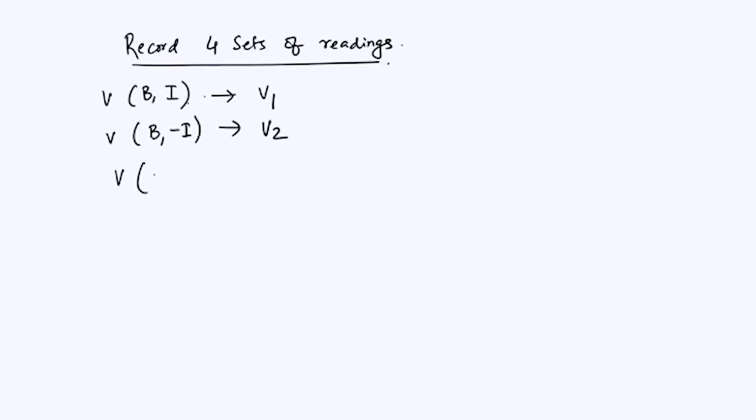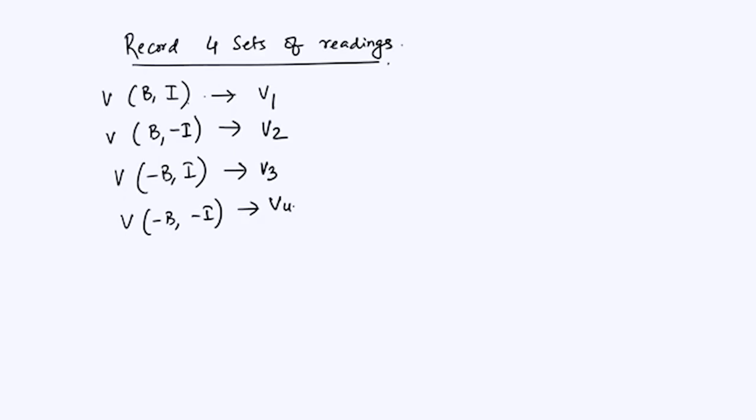Now you take minus B and plus I, that is, in the electromagnet you reverse the pole pieces and measure, which is known as V3, and then finally you have minus B and minus I, which let us call V4. Okay. So this V3 is for the reverse field, and V4 is for the reverse field and the reverse current.